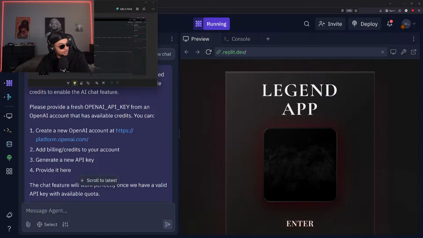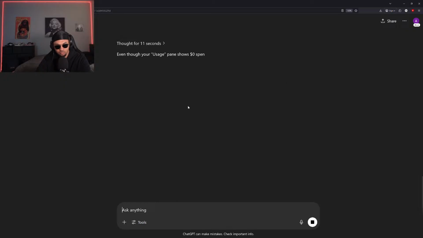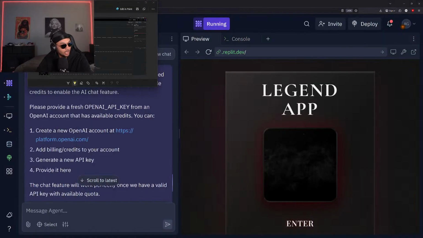All right, so it's got to work with ChatGPT, try and find a solution to that API problem. And it should be pretty straightforward. So it's saying we need to add credit card information in the API key, but I have definitely used the API key in the past, but it looks like I need to get that updated or something like that. So let me just check it out.